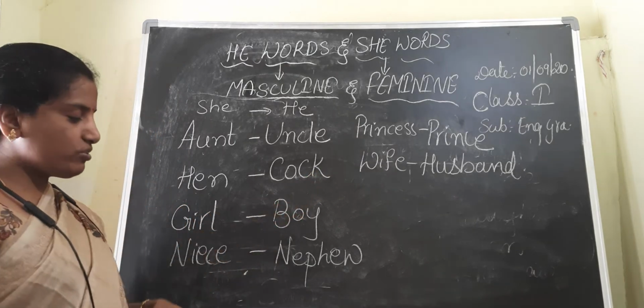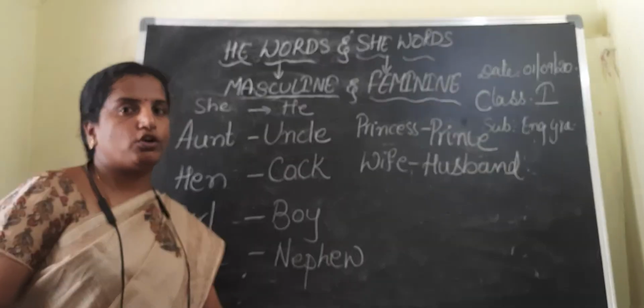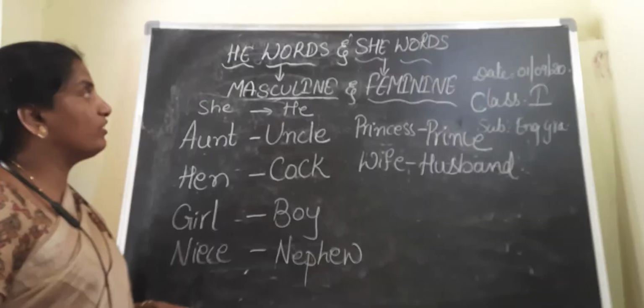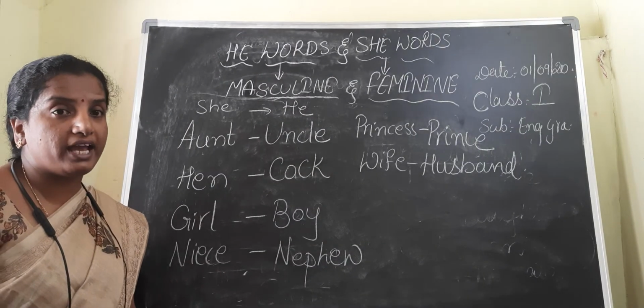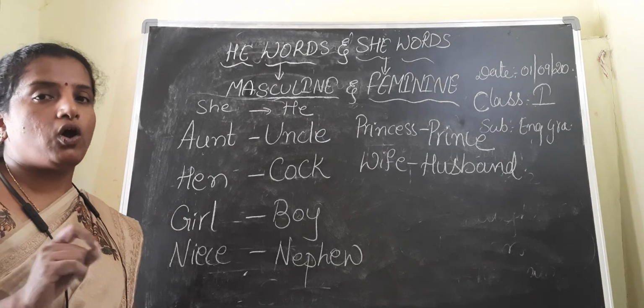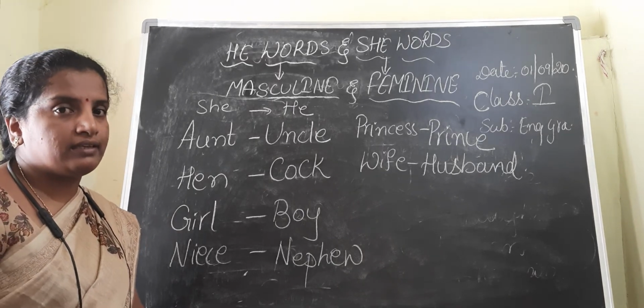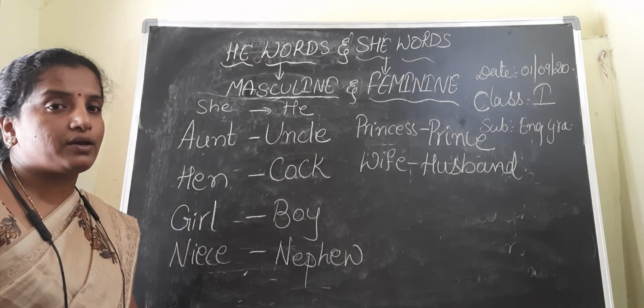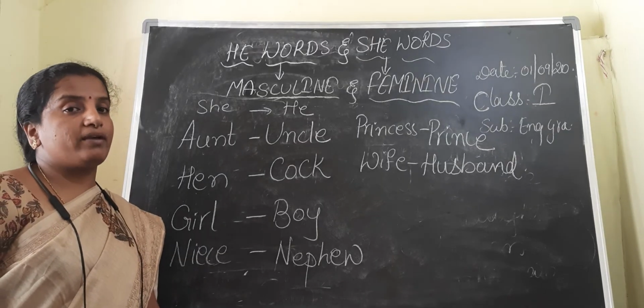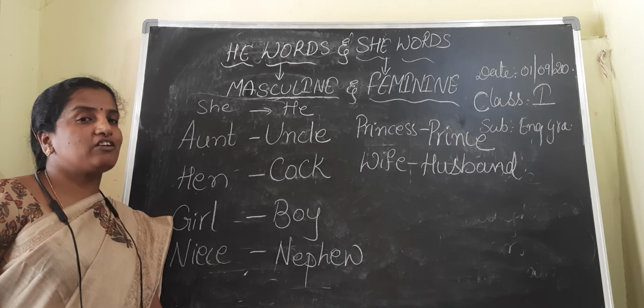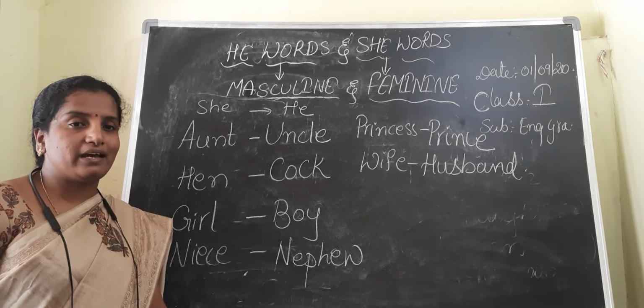So in this way, today we have started a new topic. What is that? He words and she words, or you can define them as masculine and feminine. All the male nouns, the he words, are known as the masculine gender, whereas all the female nouns, the she words, are known as the feminine.